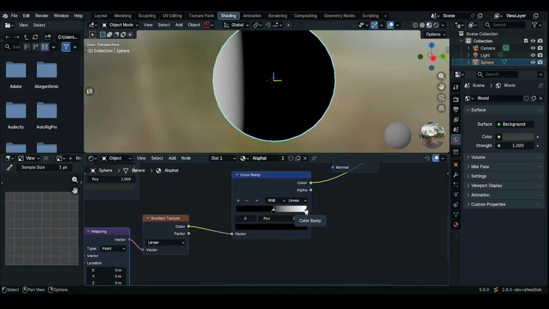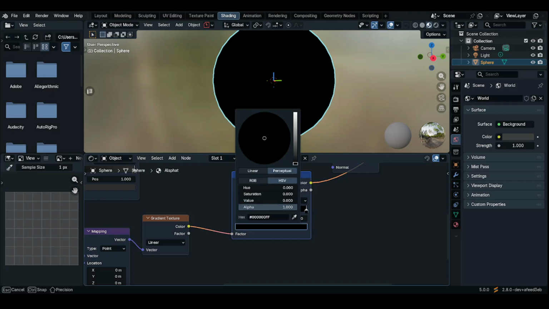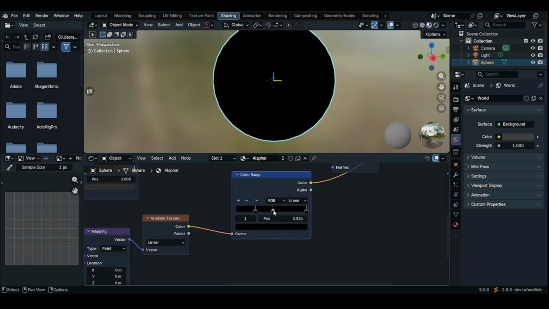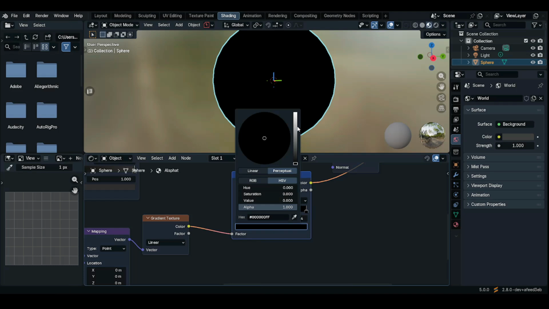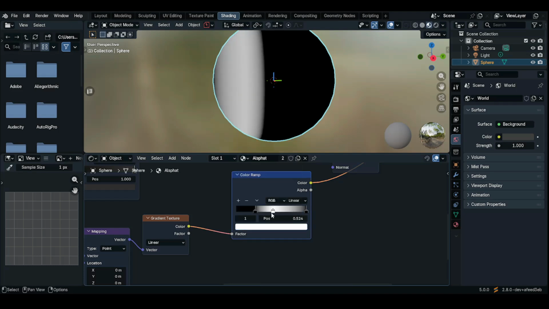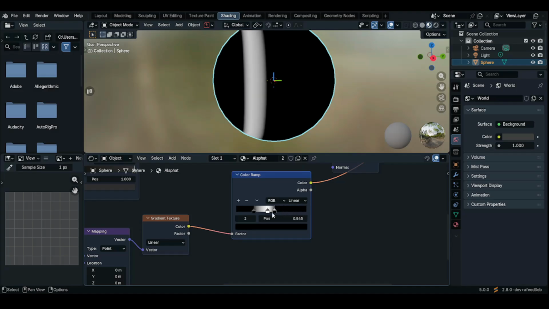So let's duplicate this white texture, or maybe the black instead. Yes, the black. So hold Control and click on it and then drag it back here, and change the color of this white one to black, and then the middle black color from black to white. Okay.